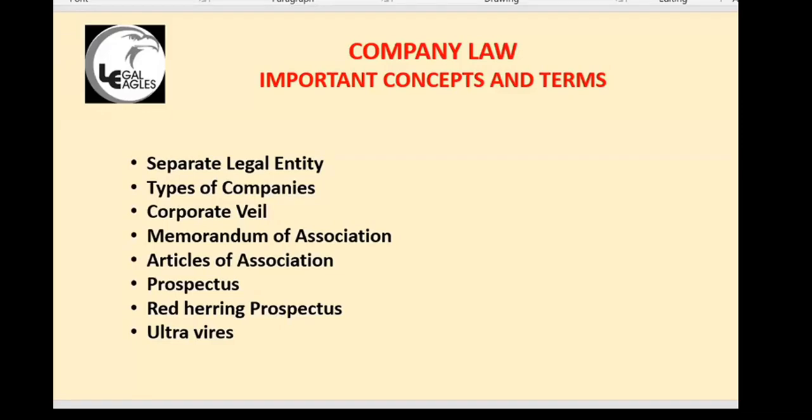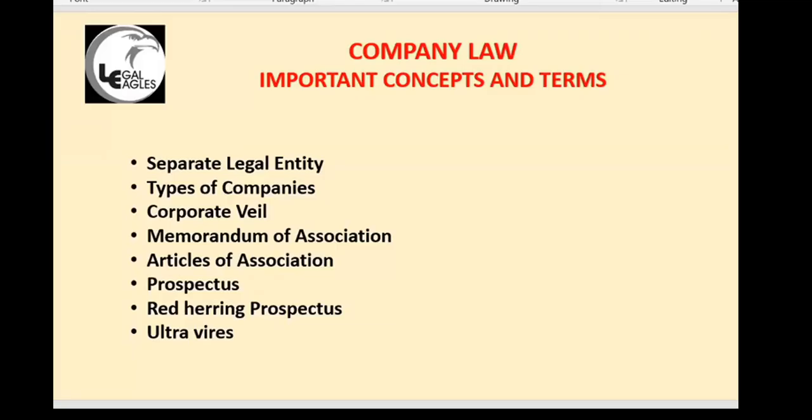There is one very important case law I'm referring to now. You should remember this case law. It is, I mean, the holy grail, let us say the Bible for company law. This particular case law: Solomon versus Solomon and Company. I will give figures, wrong figures only, just for academic purpose.